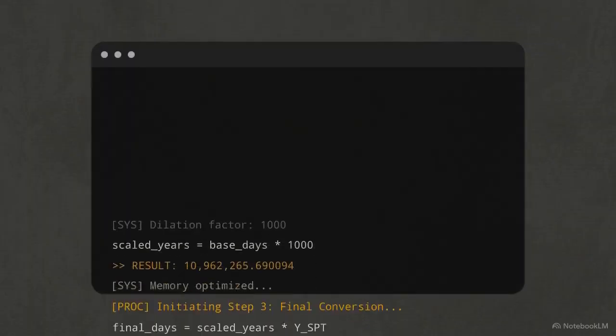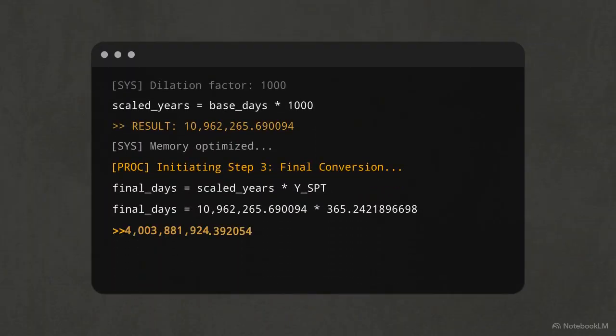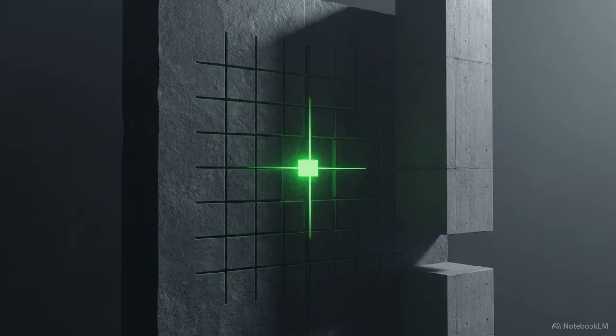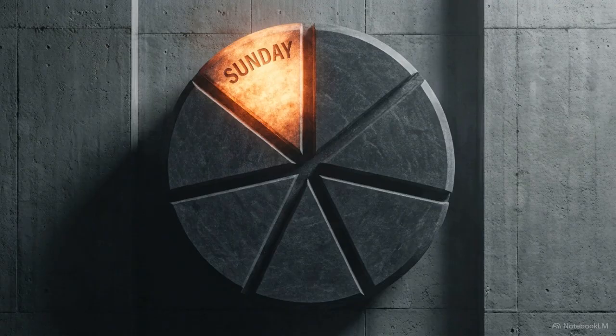We convert these scaled years into Earth days by multiplying against our 10-decimal constant. The result is 4,03,881,924 days, with a remainder of 0.392. We have now reached the final temporal coordinate. The system is ready for a modular audit to see if the Sunday rhythm remains intact after 4 billion days.